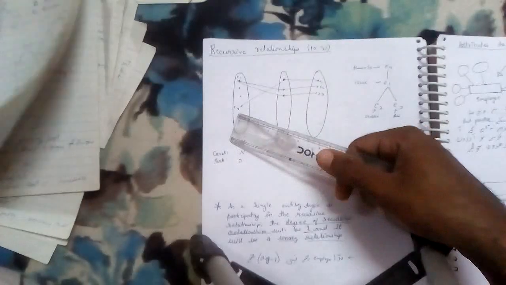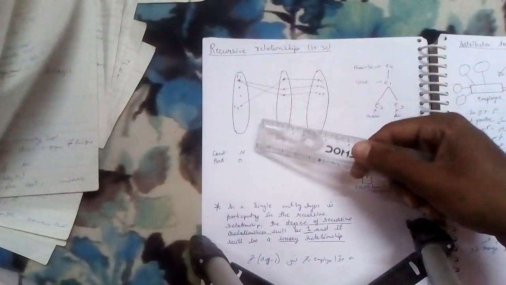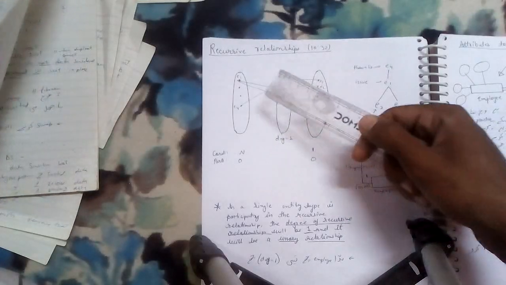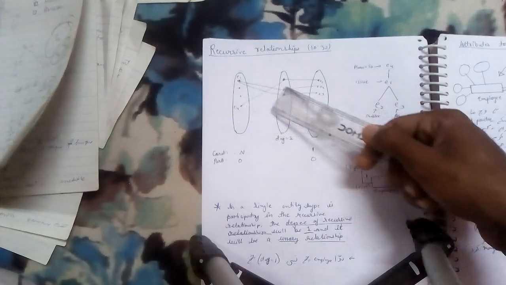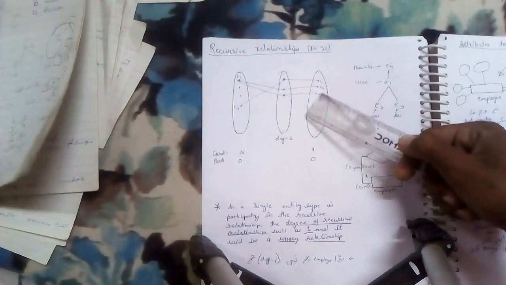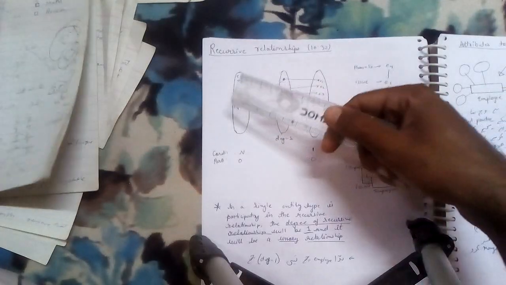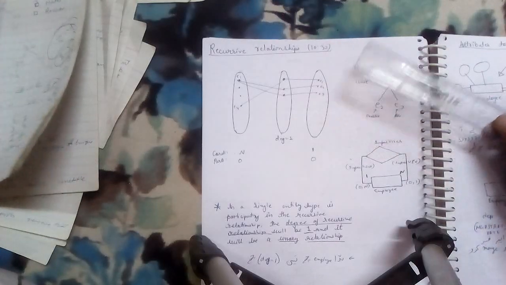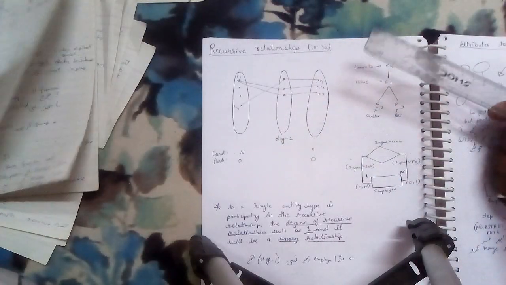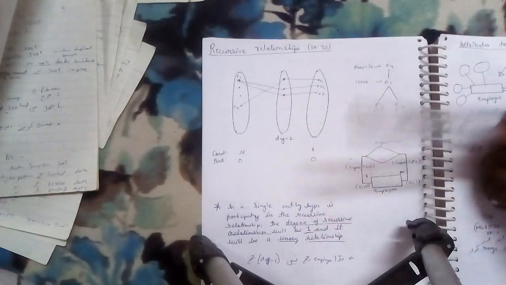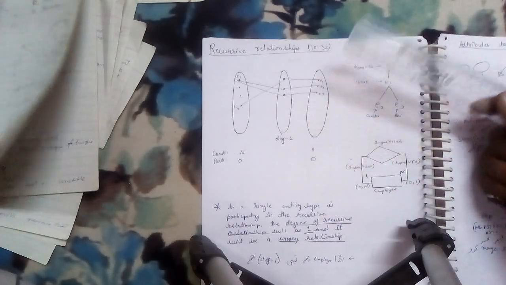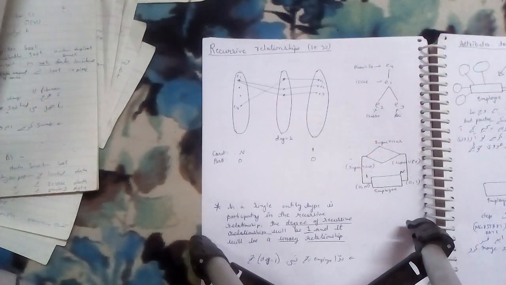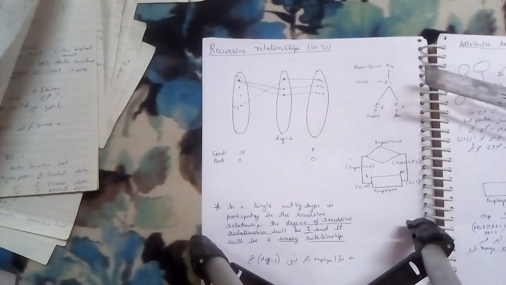Now you see E4, that is the CEO, it is connected to E1. E1, that is the manager, is connected to E2 and E3, who are the developers. You see how beautifully it is formed: the CEO is connected to the manager, and the manager is connected to both developers. So this is basically about recursive relationships. The participation is of a very different type: the employees are connected with each other, but not in a single-to-single way, rather they are connected with each other in a recursive way, okay.